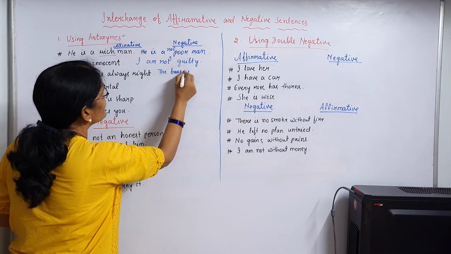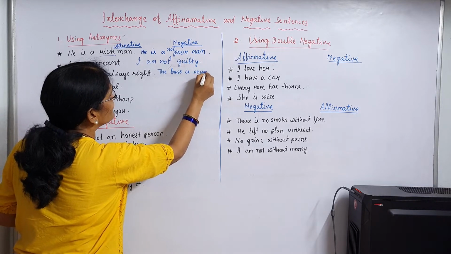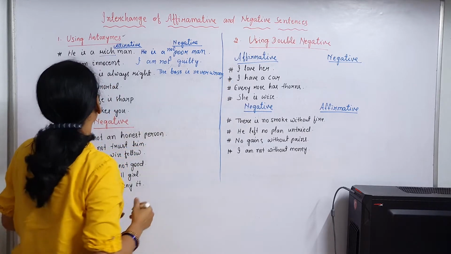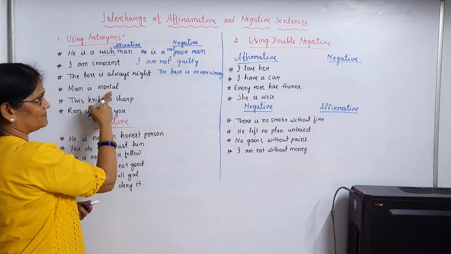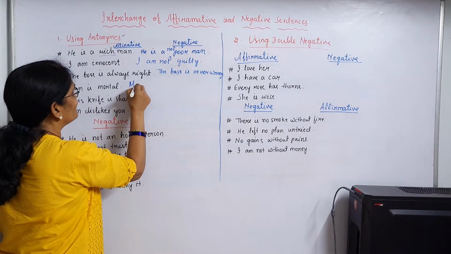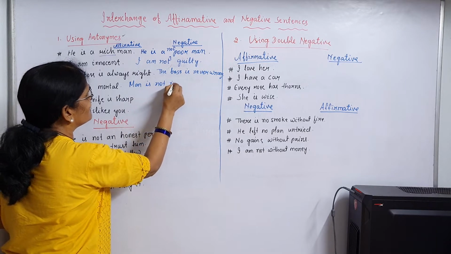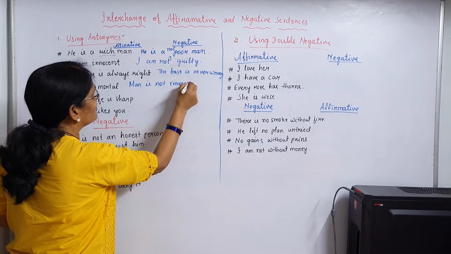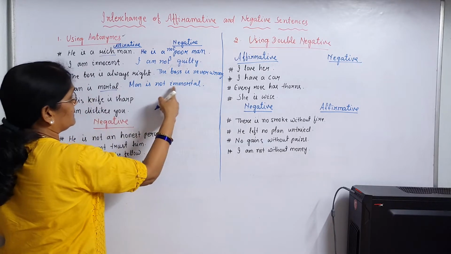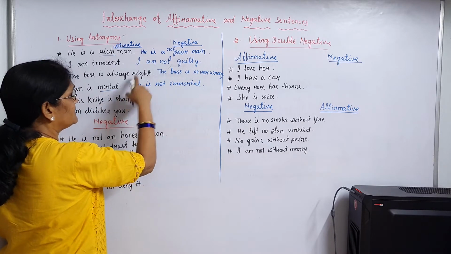The boss is never wrong. Man is mortal. Man is not immortal. We used the antonym of the word mortal, immortal.